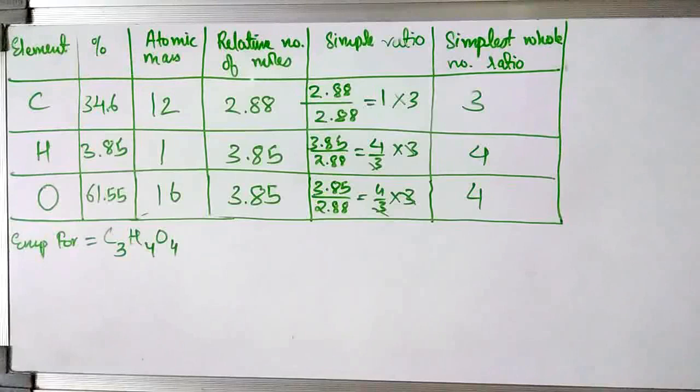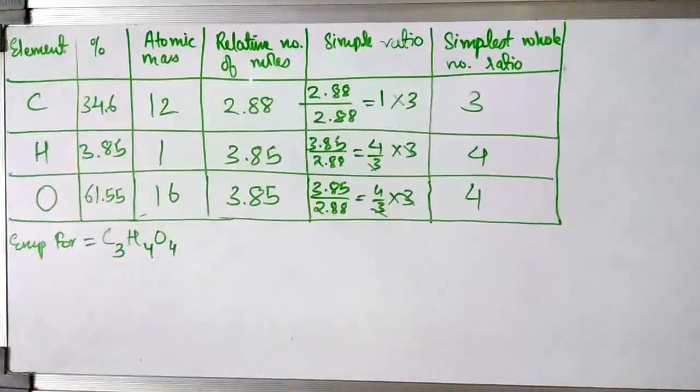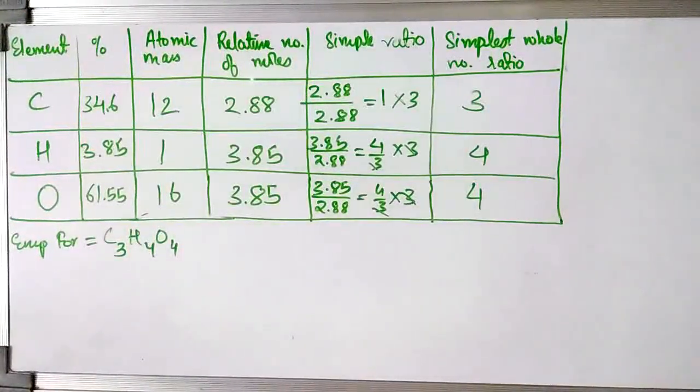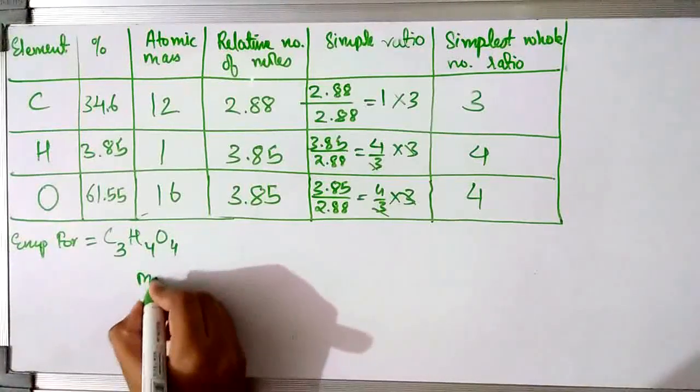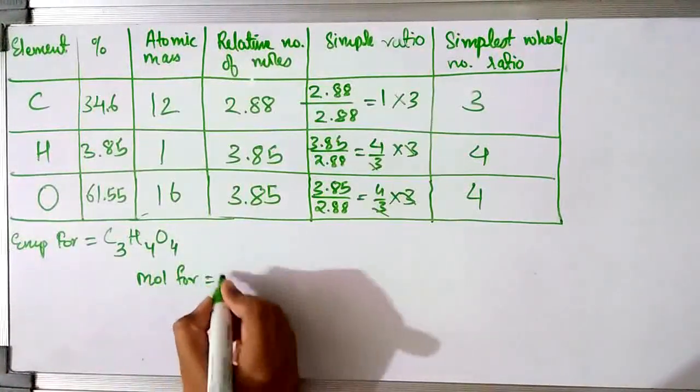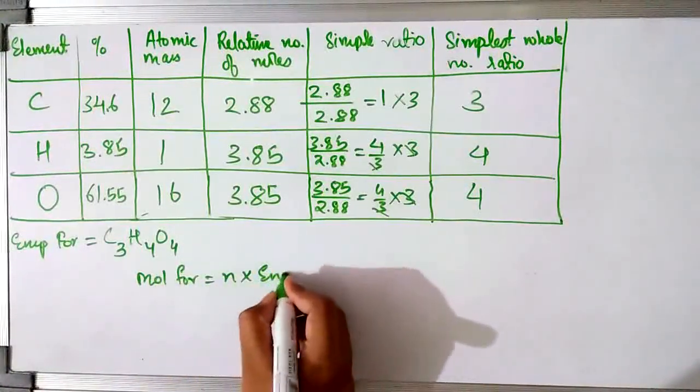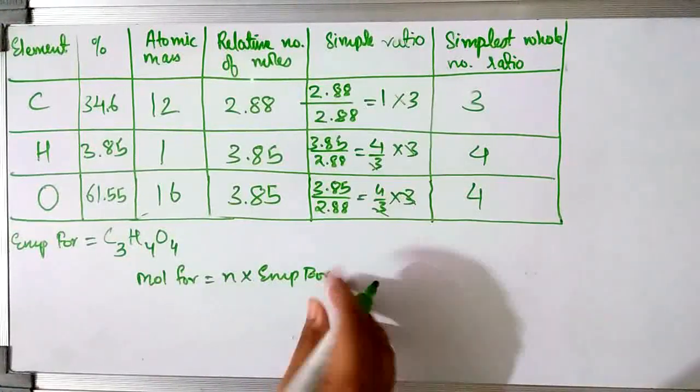Now we have to calculate the molecular formula in the question. So how to calculate the molecular formula? Now we know that the molecular formula is equal to n into the empirical formula, right?